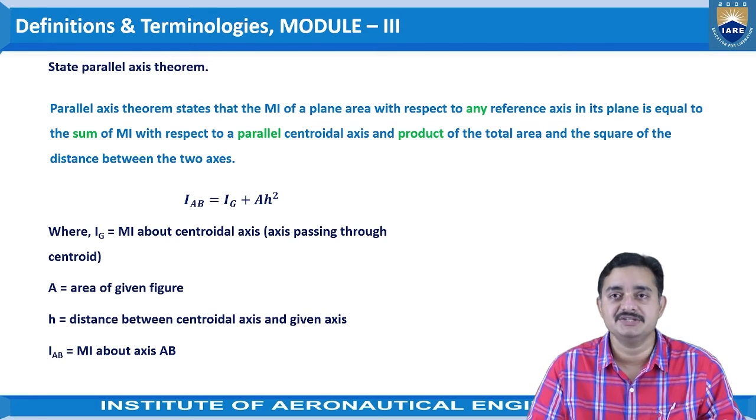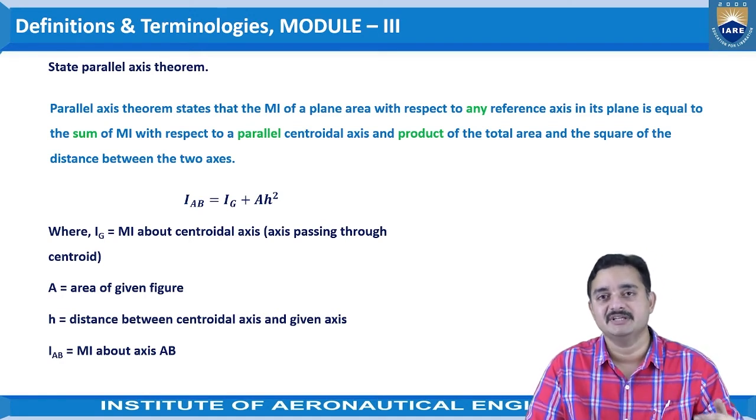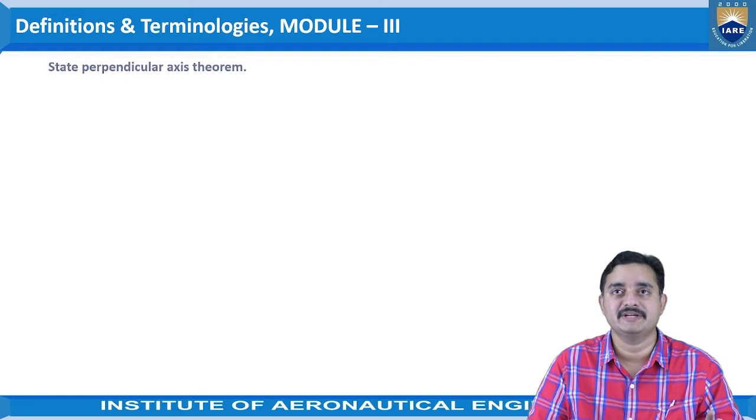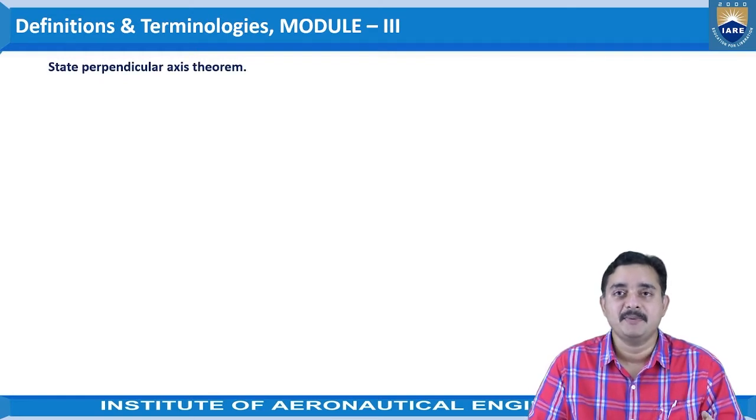And next one is h, that is the distance between the centroidal axis and the given axis. Distance between the centroidal axis and the given axis. So overall, the statement can be given in the formula form as I_AB is equal to I_G plus A h squared. That is the parallel axis theorem. Coming to the next one, state the perpendicular axis theorem.